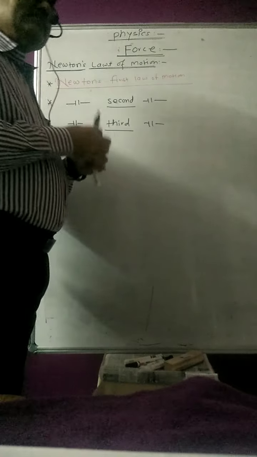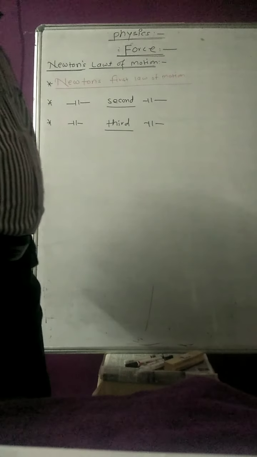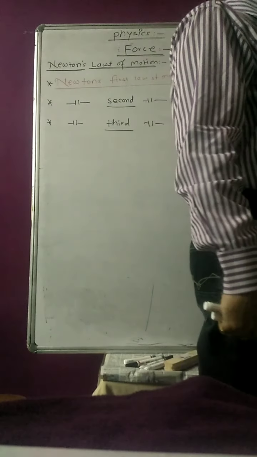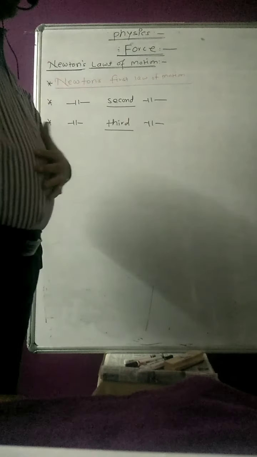That is Newton's third law of motion. We are able to walk because of Newton's third law: when I apply an action force on the ground, due to the reaction force of the ground exerted on my leg, I am able to move in the forward direction.